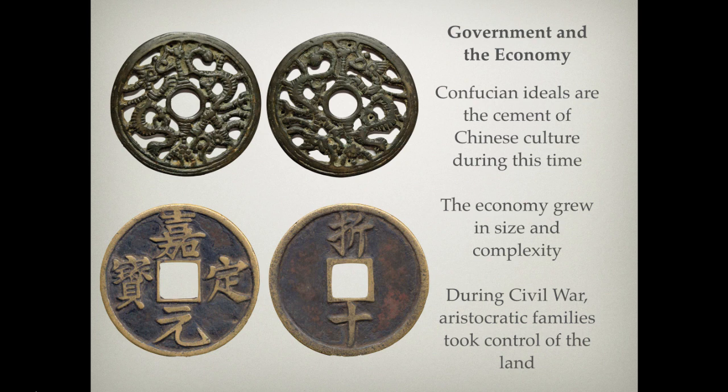Confucian ideals were really the cement of Chinese culture during this time. And we do see Confucian ideals as a consistent pattern throughout all of Chinese history. It's a continuity, but it is really the cement that binds these dynasties together, and during this time really shapes the period. The economy grew in size and complexity, to be sure, particularly as the Chinese empire expands, pressing up against the borders of other nations, which leads to the demand for tribute.